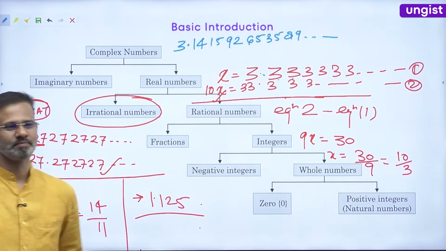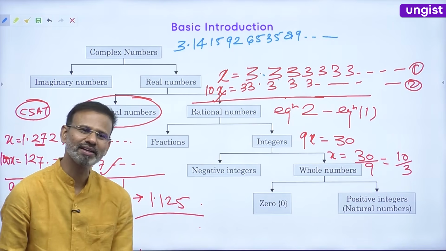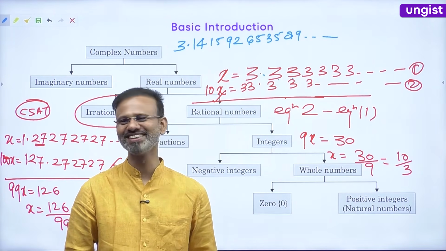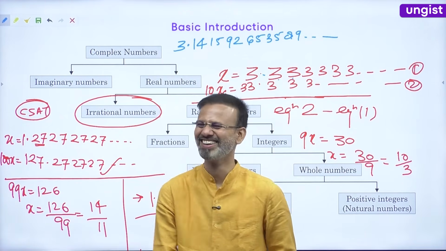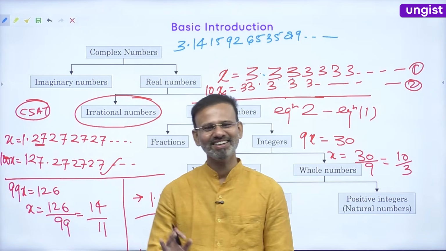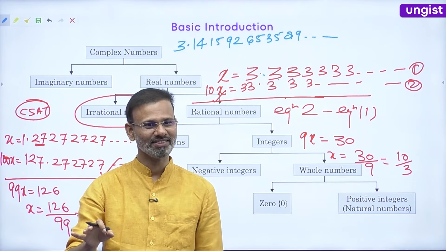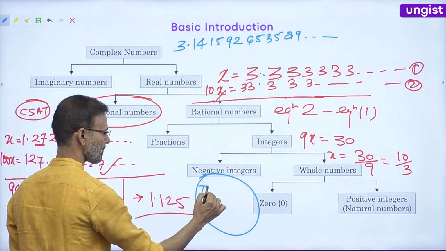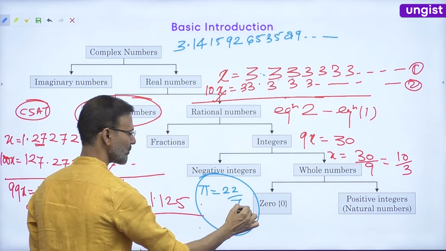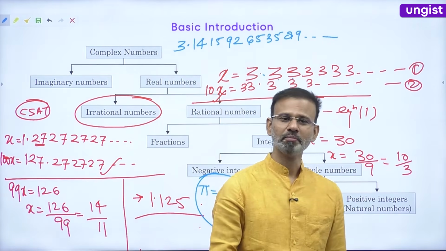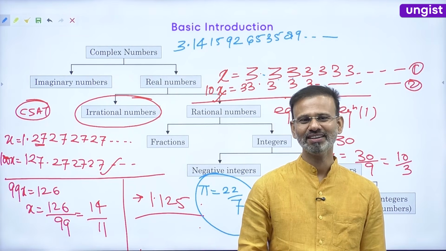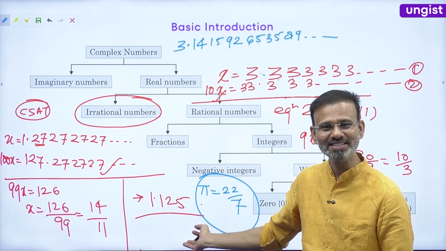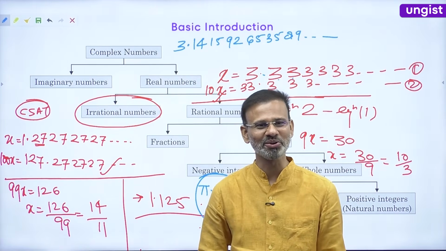Okay everyone, clear now? By the way, what is pi? 22/7, okay. See everyone, if you are saying pi is 22/7, then my follow-up question to you is, why is it an irrational number? 22/7 is p by q, where q is not equal to 0.